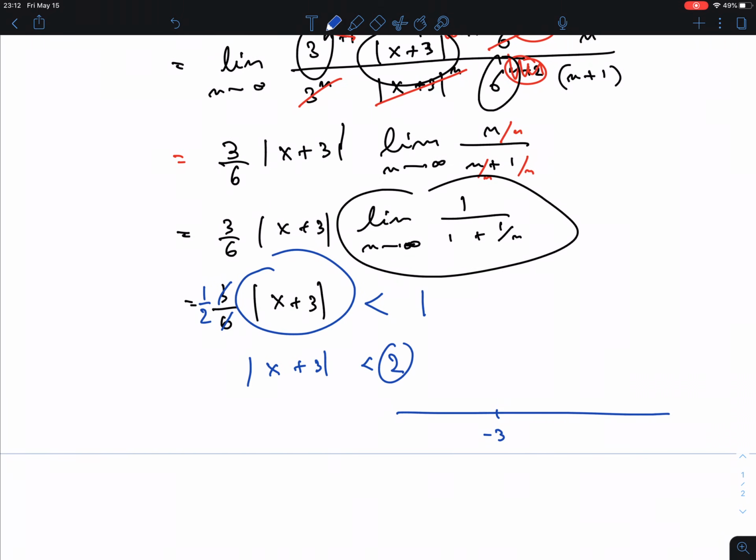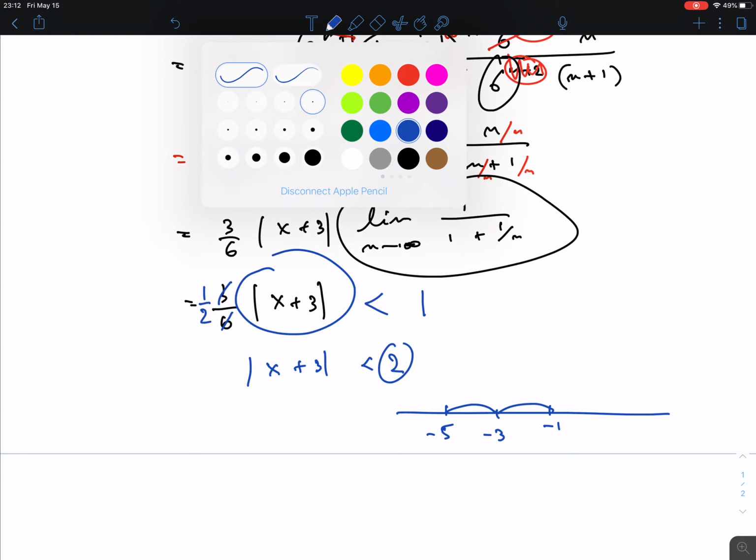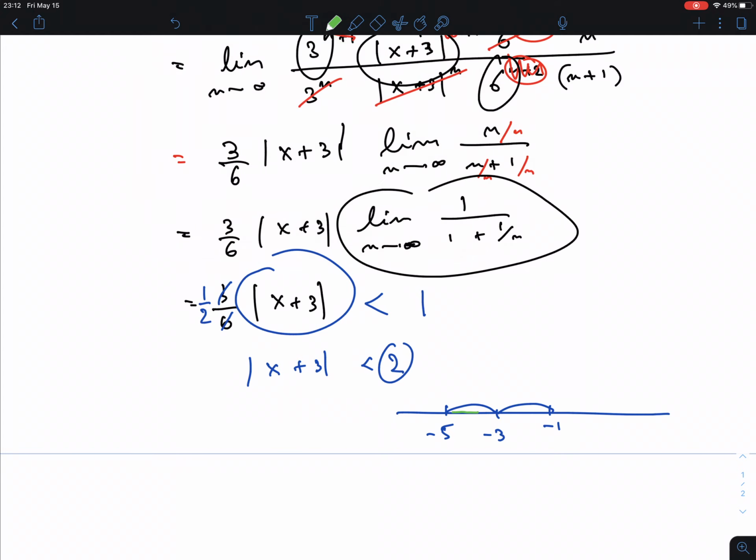And now the 2 tells me I can go 2 this way, that brings me to -1, or 2 that way, that brings me to -5. Okay? So for now, we know for sure that inside we have convergence. So we have convergence here, but we don't know yet at the endpoints. Sorry, I was supposed to not touch the endpoints yet, but I did. Okay, so that's what remains.